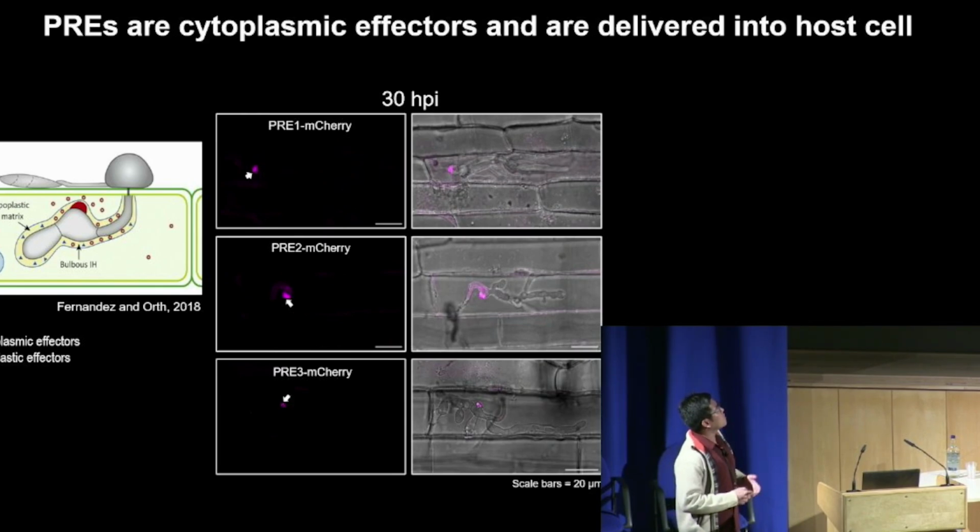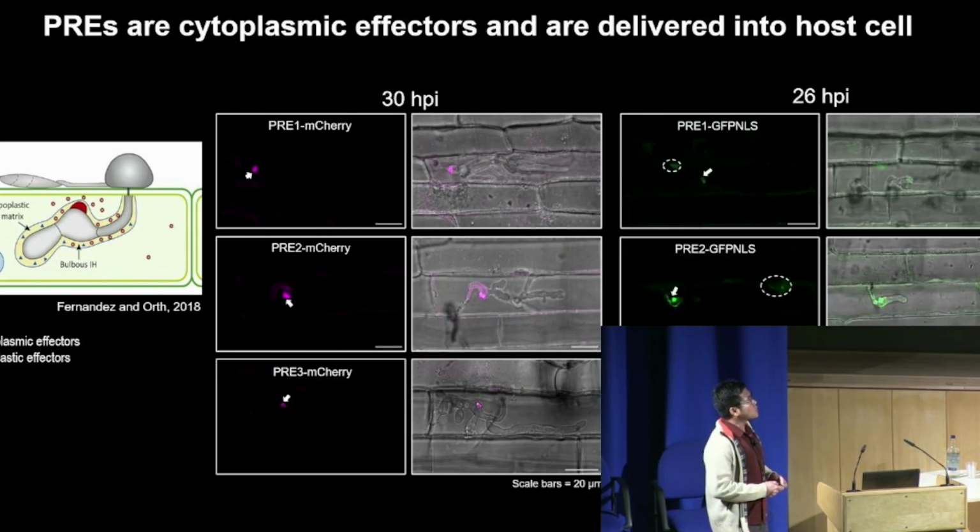And indeed, when I cloned my PREs fused to mCherry and expressed that in Magnaporthe oryzae, after 30 hours post-infection, I'm seeing them localizing at that structure. They are preferentially accumulating at the biotrophic interfacial complex, or BIC, indicating that they are secreted proteins and that they are cytoplasmic effectors.